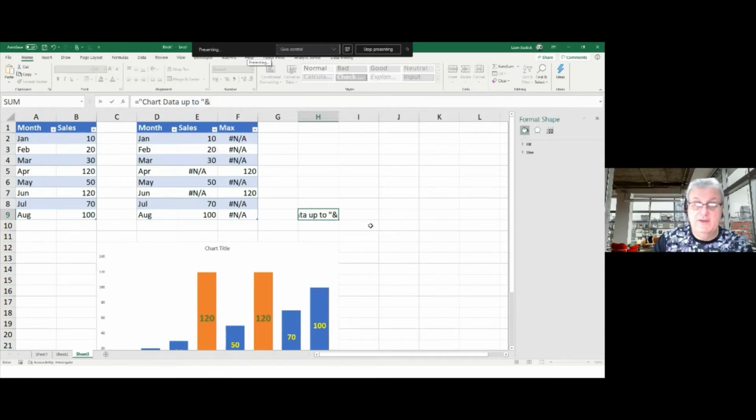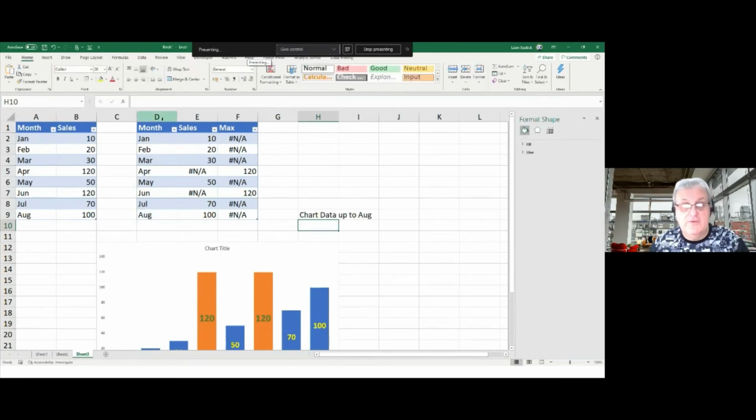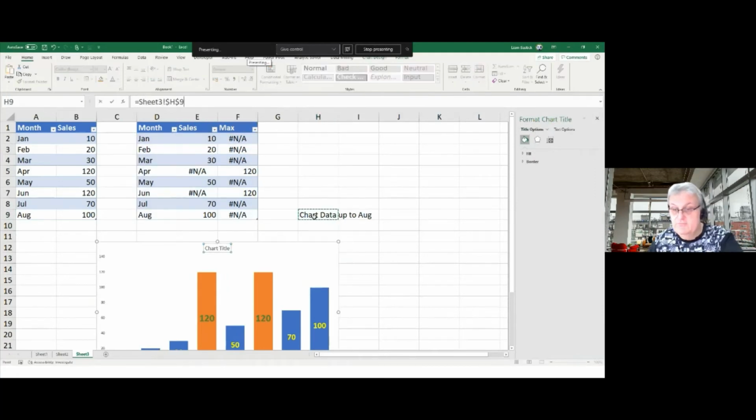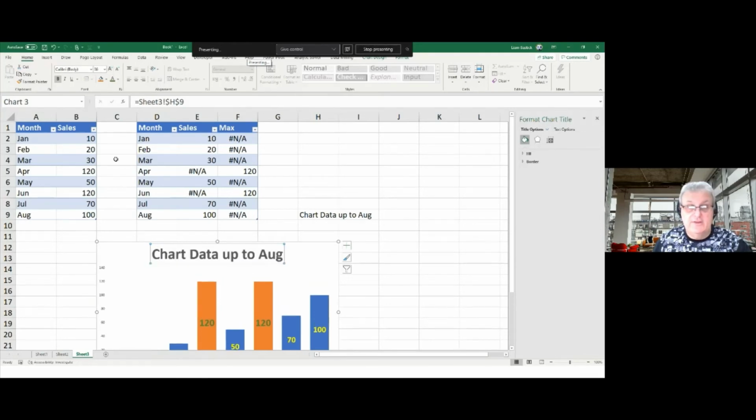So it's just going to be the final one here in the table. Now, if these were dates, I could have used the max function, taking the maximum and doing that instead, but I'm just trying to show you how I go. Then in the chart title, I'll just go equals to that, and I can make that bigger, bolder.